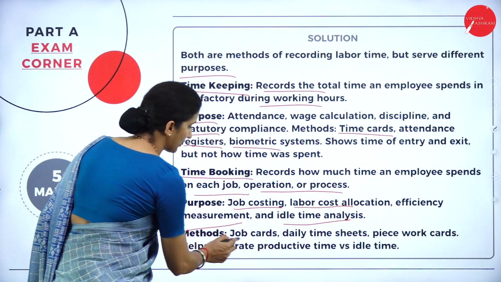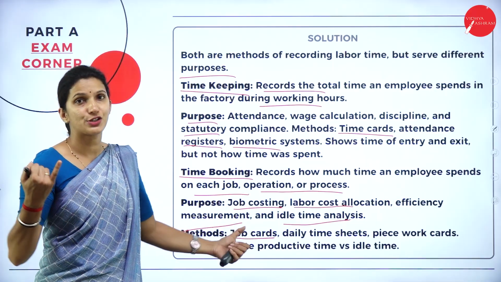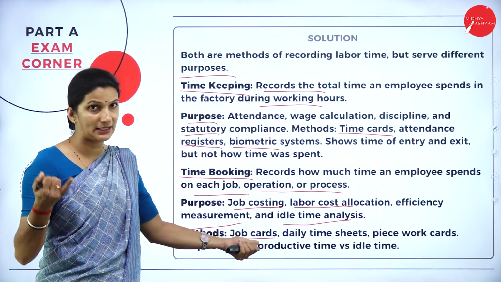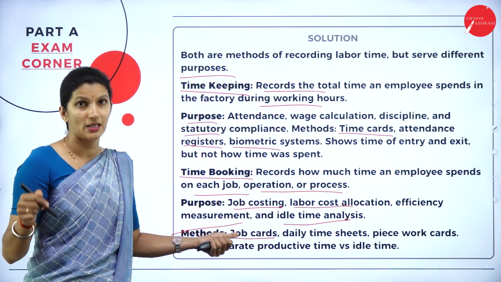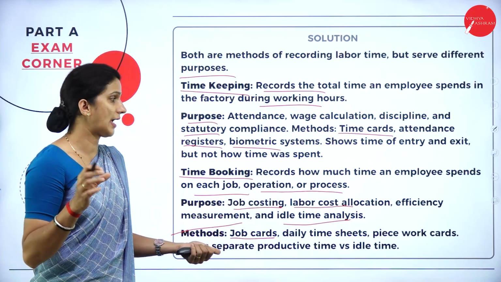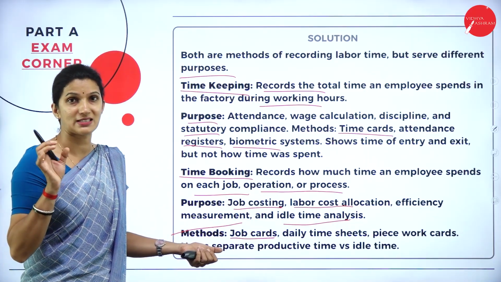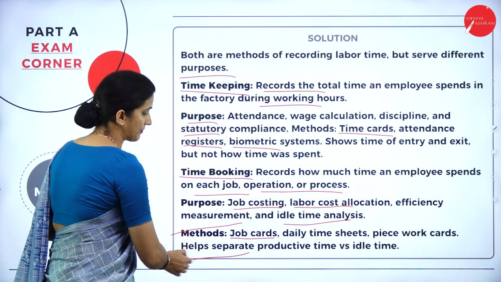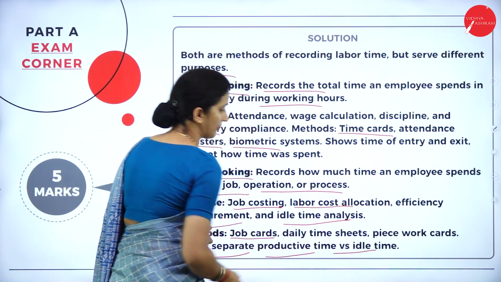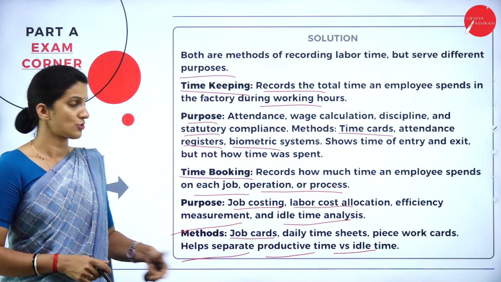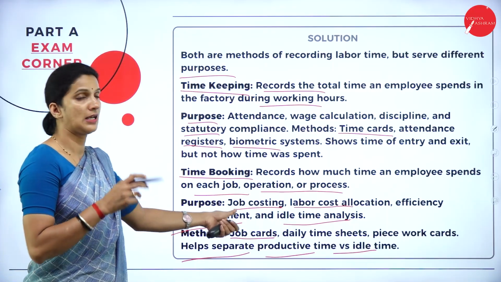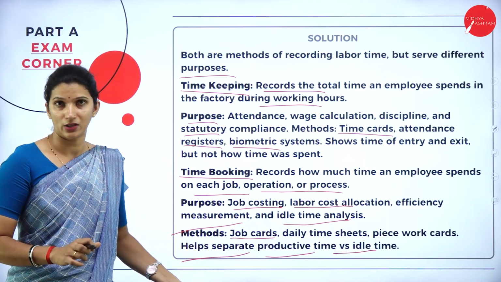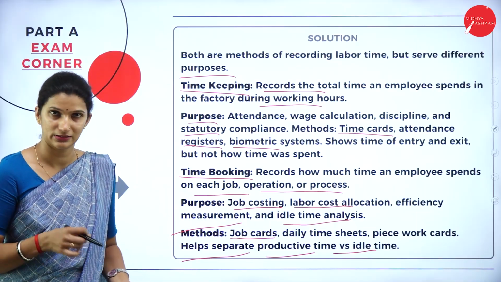So what are the methods they use here? They can have the job cards or they can have the daily time sheets to record the workers' working time, and also they can have these piece work cards. So that is, for each unit, the time spent by them, and also it will help to separate the productive time versus the idle time. So these are the various methods to record the time booking or to record the employee's actual time of working.